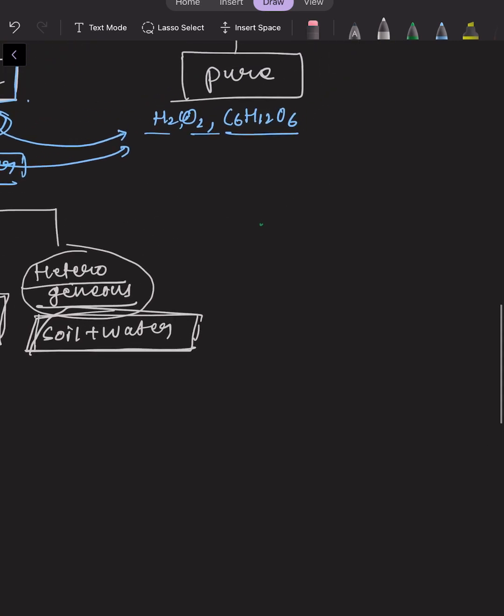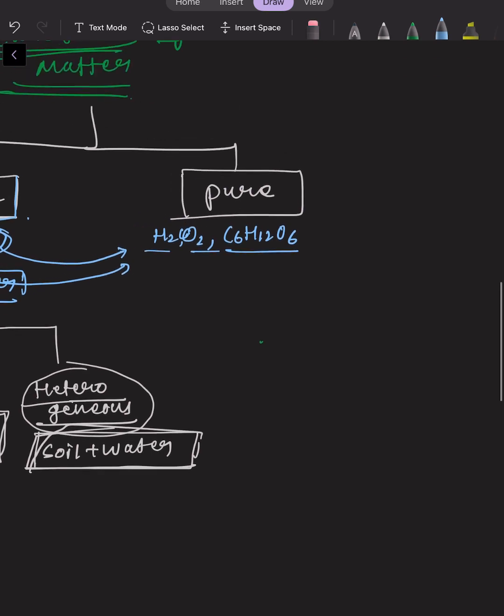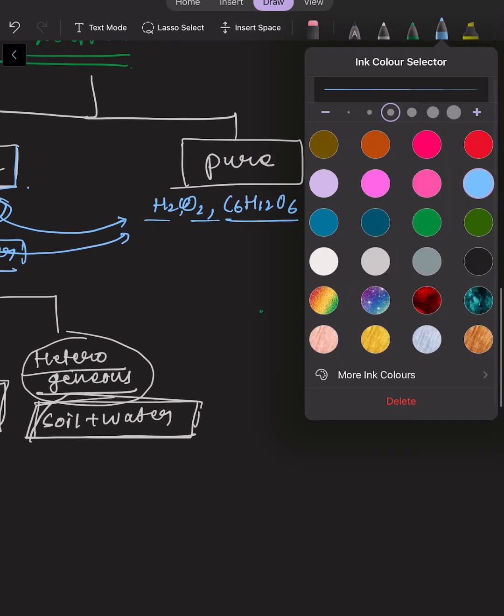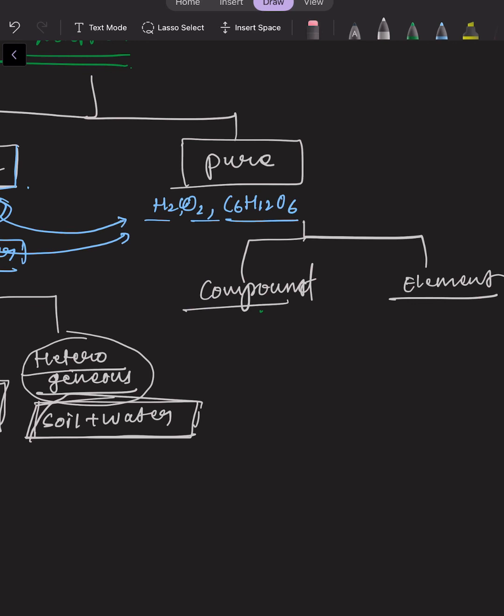Now we have to classify the pure matter. The pure matter could be further classified into element and another thing is compound, right? So what is element and what is compound?